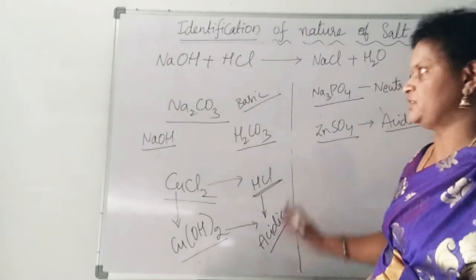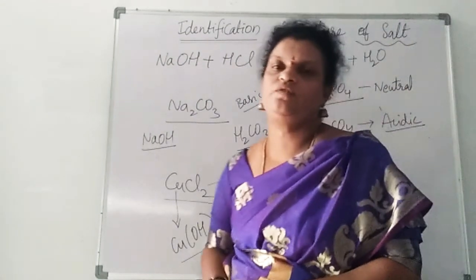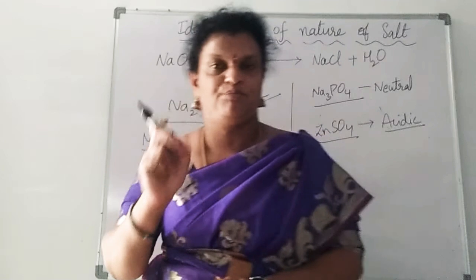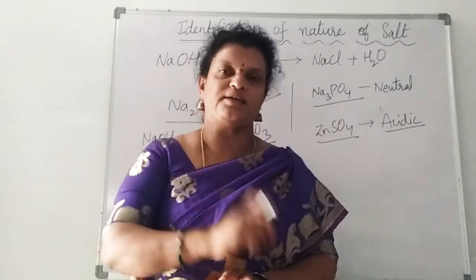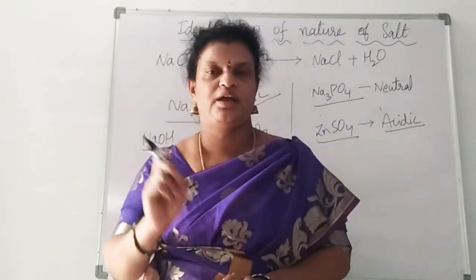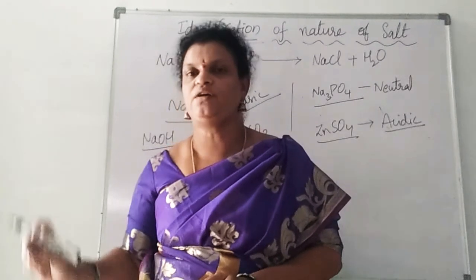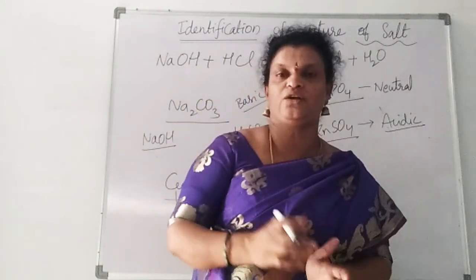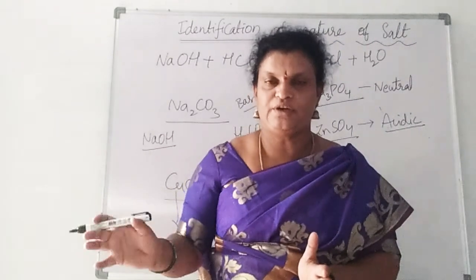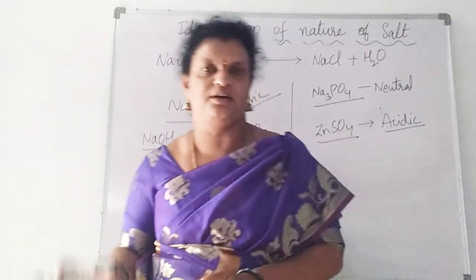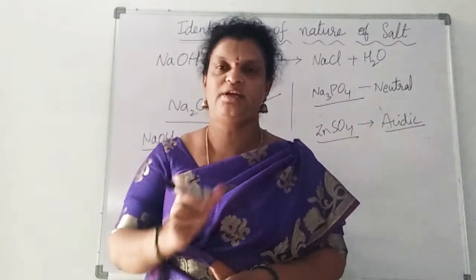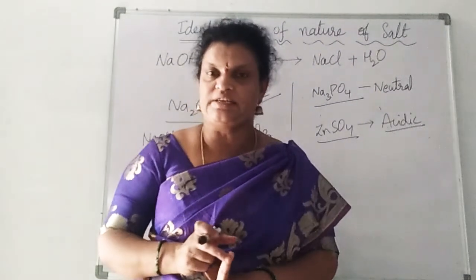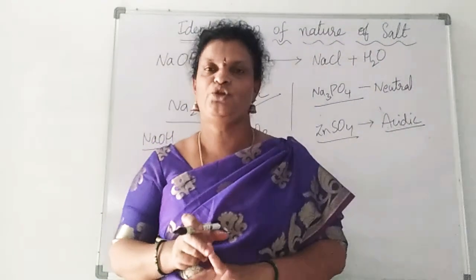Right? So like this, whenever a salt formula is given, first of all you form the base from the cation and the acid from the anion. Means add OH minus to the cation to form the base and add H plus to the anion to form the acid. Then after that you identify the nature of the acid and also the base. Then you try to identify whether it is acidic or basic or neutral.